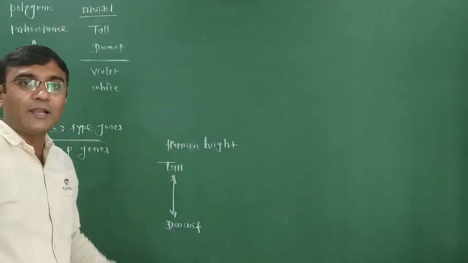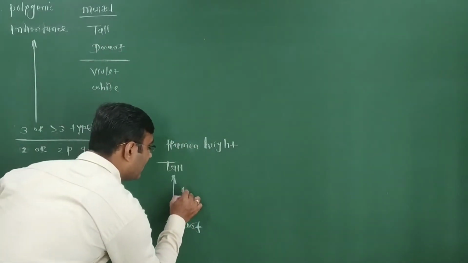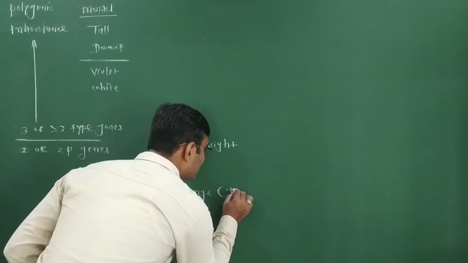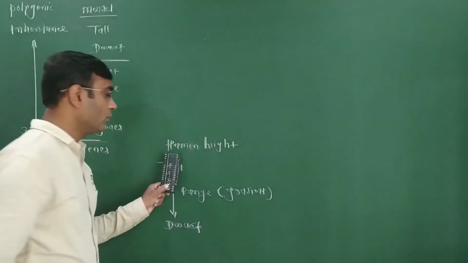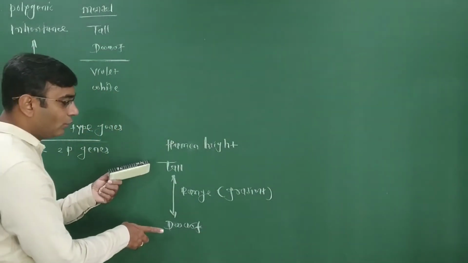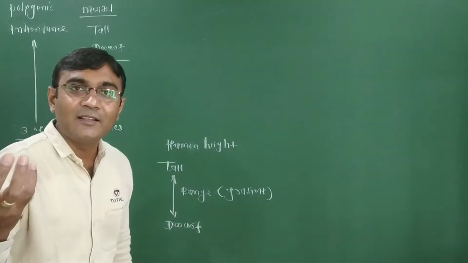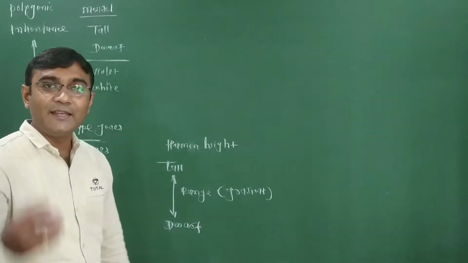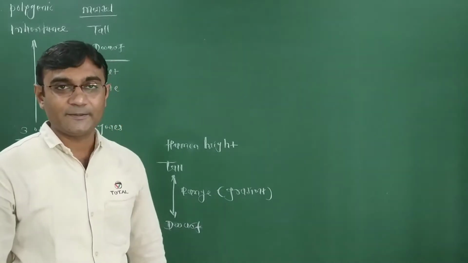In between, the entire range is there, the entire gradient is present. So in human height, just two traits are not present, two extremes are not present. In between tall and dwarf, many other heights are also there. So between tall and dwarf, the entire gradient or entire range of a trait is present.